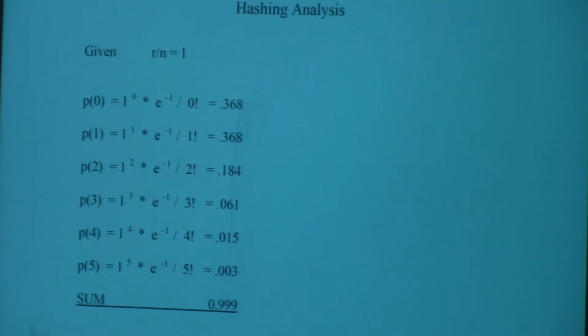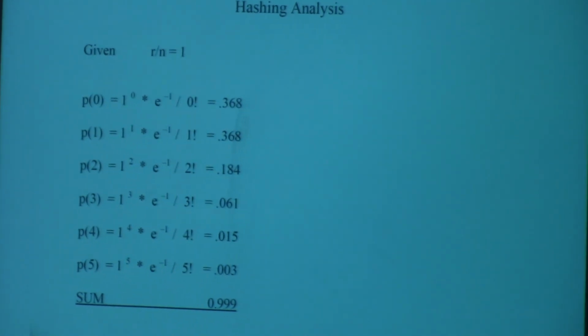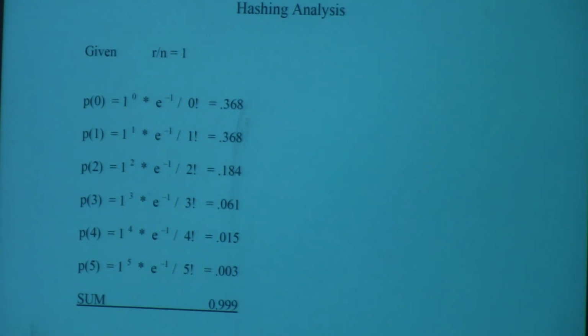Except that it's not a fair comparison. I have to stop. It's not a fair comparison. The reason it's not a fair comparison is because this is 40%. What is R equal to here? R equal to 400. What's R equal to here? Okay. This was not a fair comparison. So we would have to compare this one with R equal to 1,000 and N equal to 2,500. That make sense?